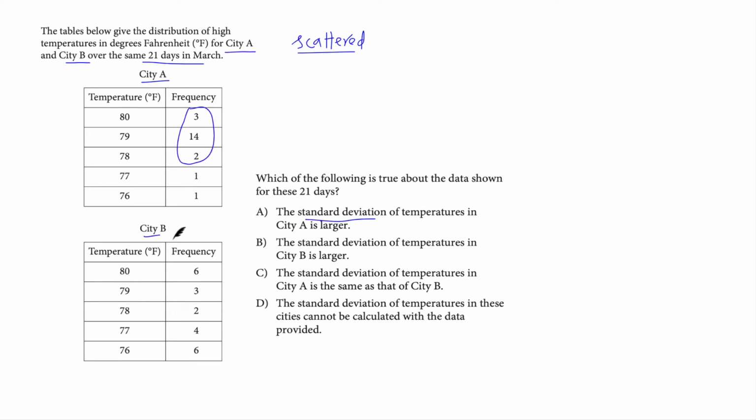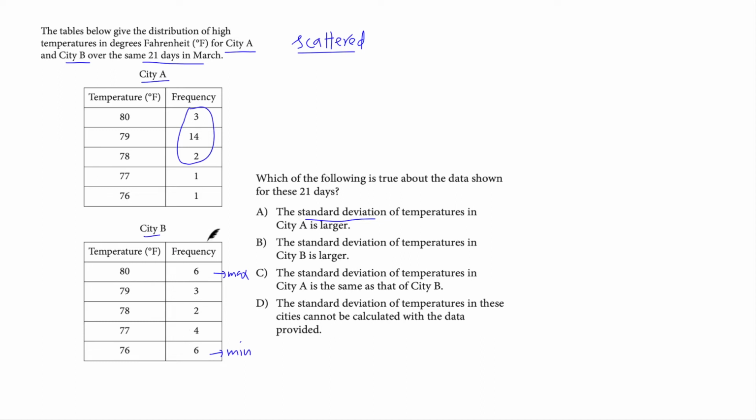Whereas in the data set for city B, the data are more spread out. We've got 6 values at the maximum value, which is 80, 6 values at 76, which is the minimum value. And even in between, the data is scattered. So you can definitely say that the standard deviation for city B should be larger.